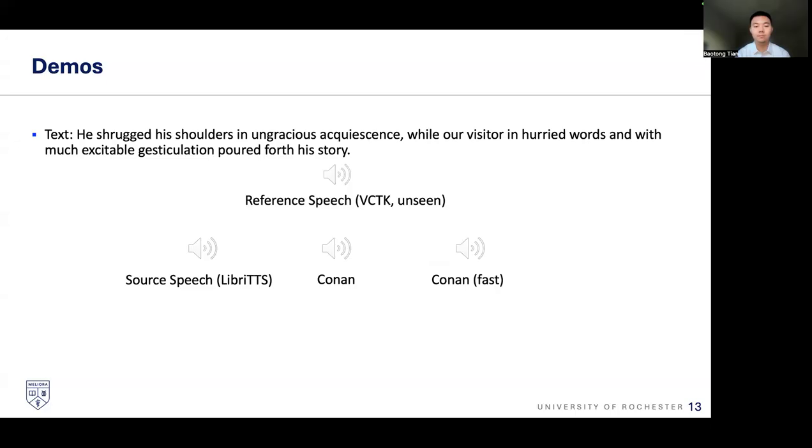So we can hear that the content is preserved well, and also the speaker is similar to the reference speech.